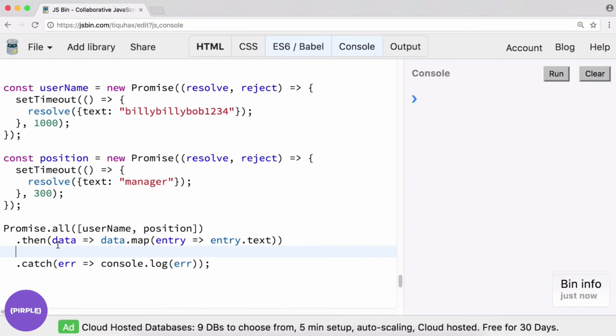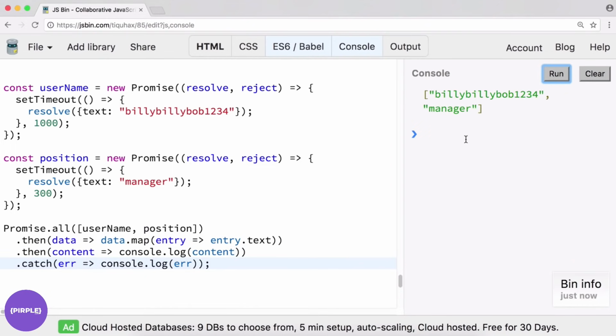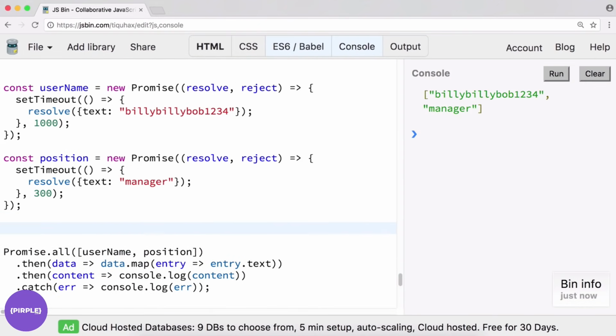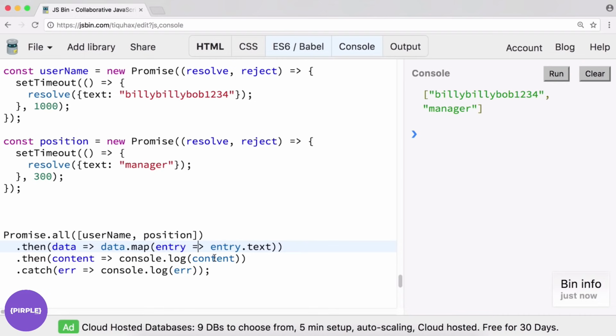Okay, so we're returning a promise here. Therefore, we can say .then content, console.log the content, for example, and we can catch any errors that occur. Okay, we wait, and there's our array, which means if we had some kind of data construct, so we had to input this into a separate database somewhere, well, we don't have to write a whole bunch of callbacks and a whole bunch of disparate functions to do that. We can just put everything into Promise.all.